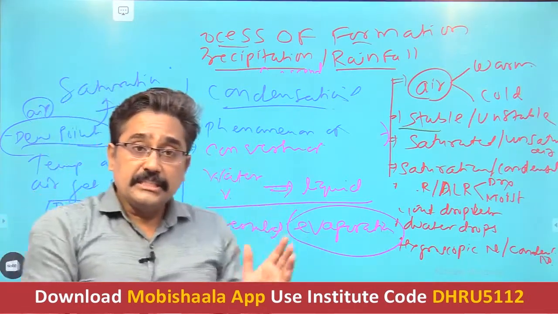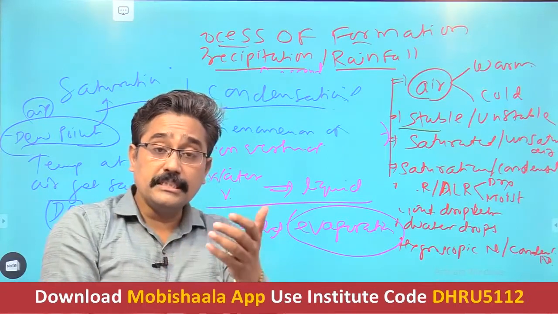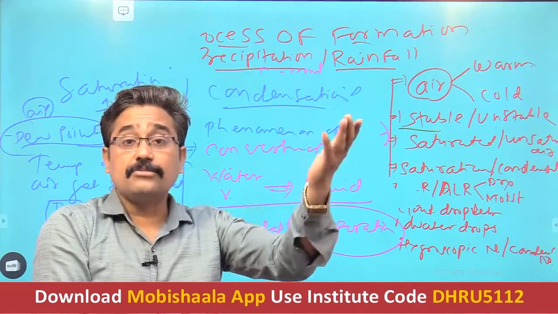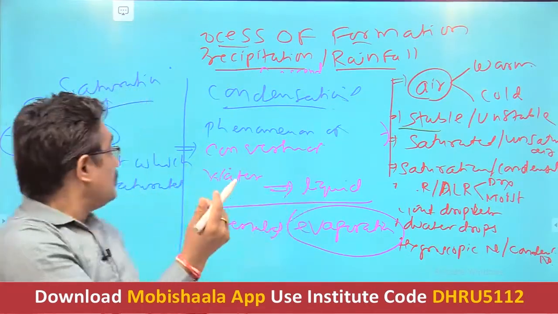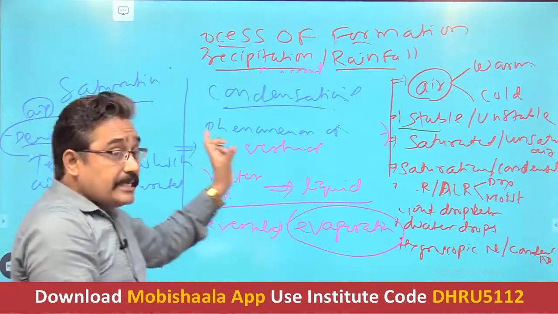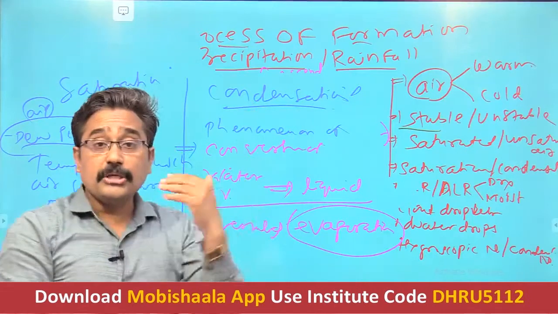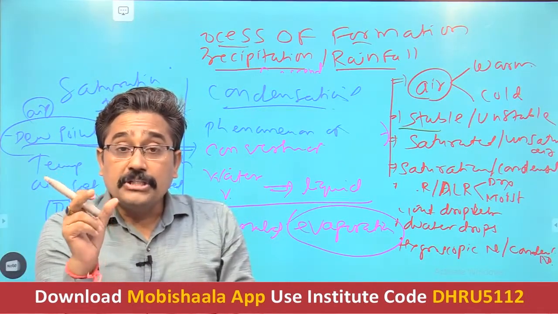Condensation is nothing but the reversal of evaporation. What happens in evaporation? Liquid gets transformed into the gaseous form, and condensation is exactly the reverse of that. But take into consideration one point that is very important to understand this process of formation of precipitation: when does this process of condensation begin?